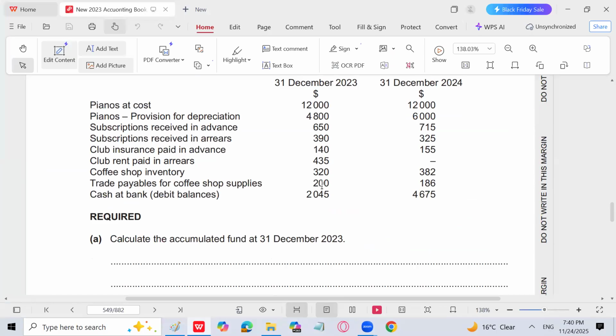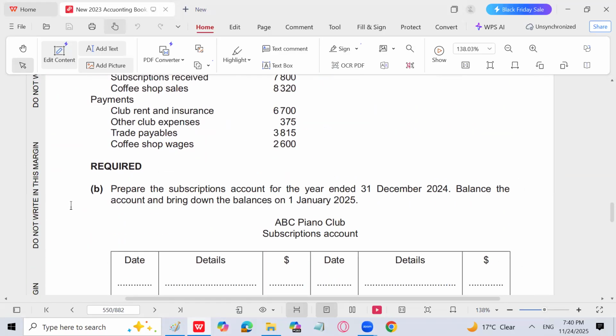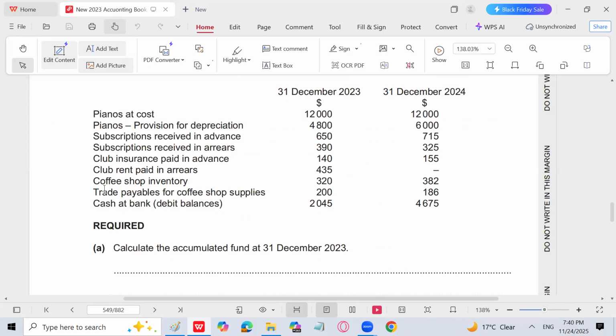Here come 200 and 186. You can prepare the purchases ledger control account to find the purchases figure. So I can just prepare it directly for you. Payment to trade payable is 3815. Trade payable at the end are 200. So that is going to be 4015. 3815 plus 200, 4015 minus 186, you will get the purchases.